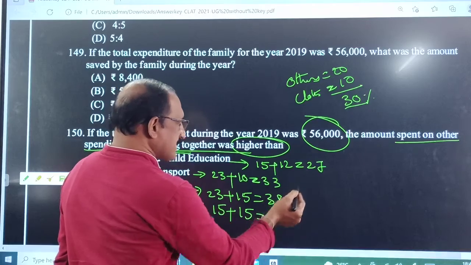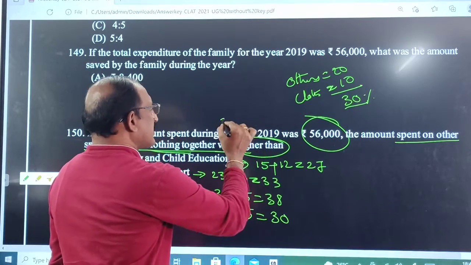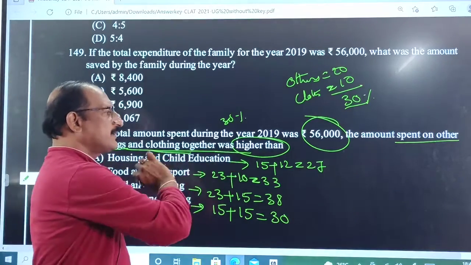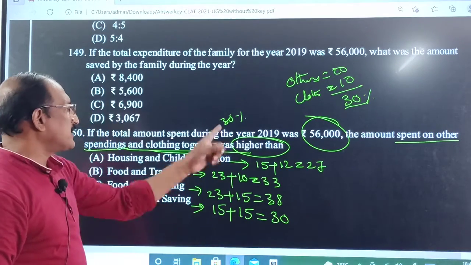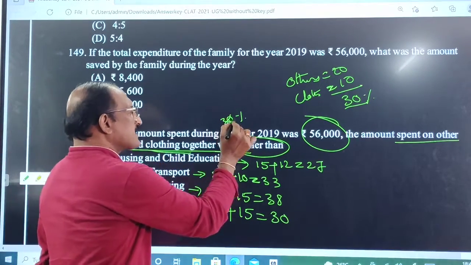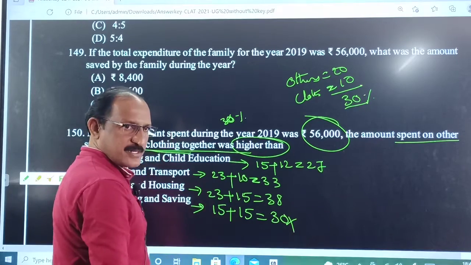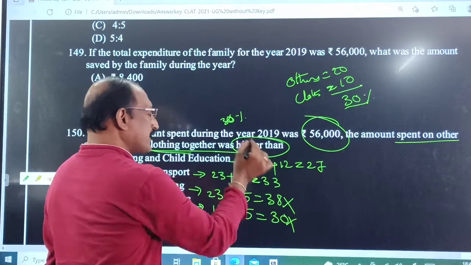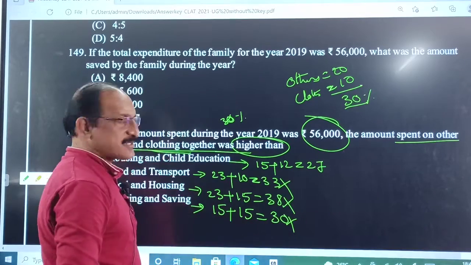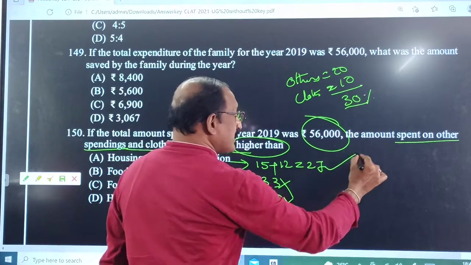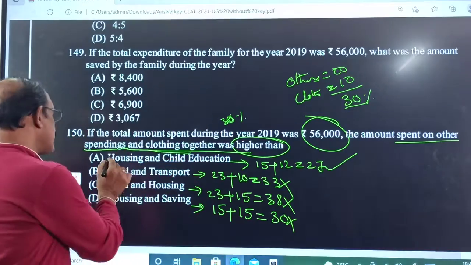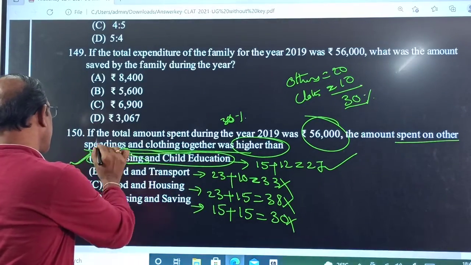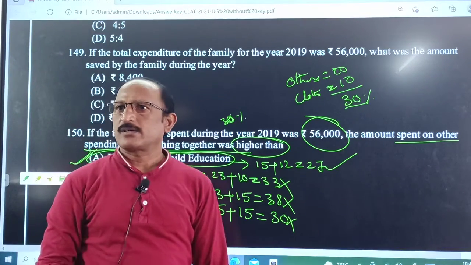So 30% is not more than 38%, not more than 33%, but 30% is more than 27%. So option A is the correct answer.